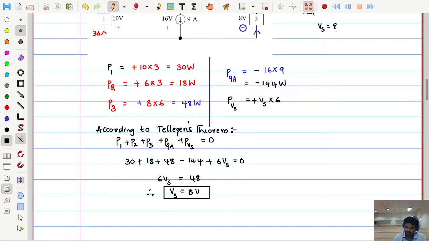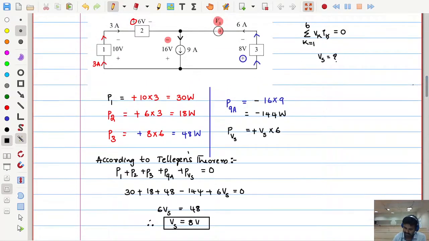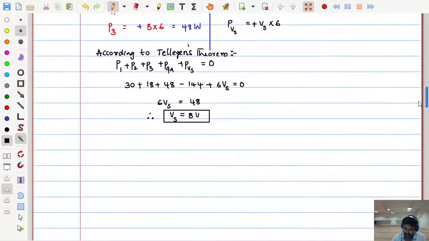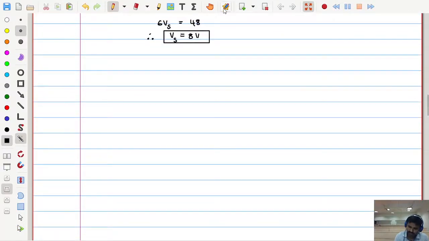So in this way, by using the intelligence theorem, that the algebraic sum of the powers in a circuit must be 0, by that condition we can find some of the unknown things. So let me take one more problem just for a generalized idea.